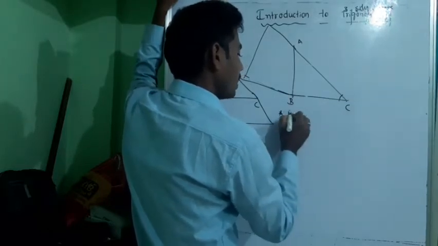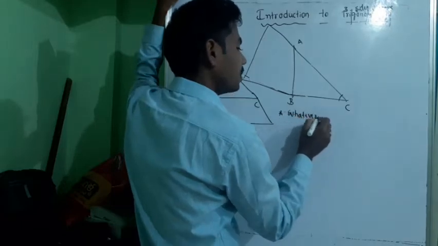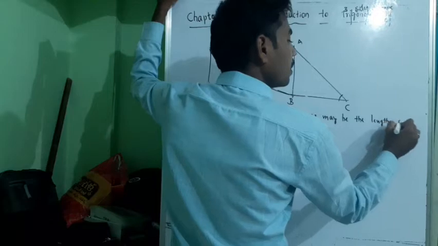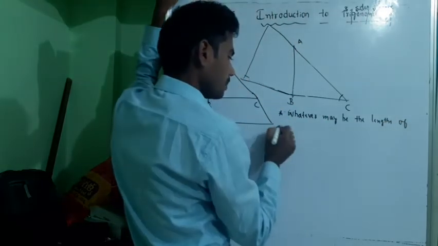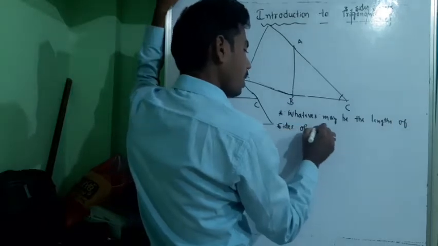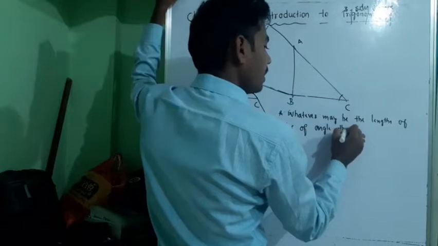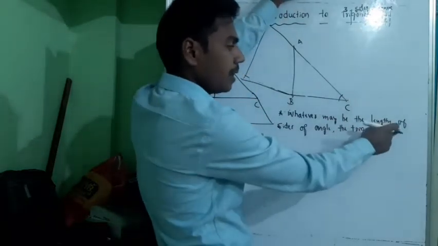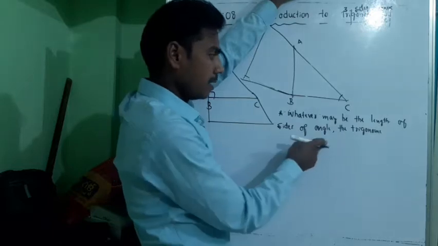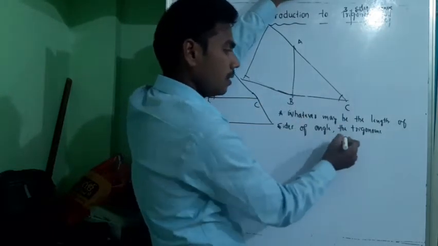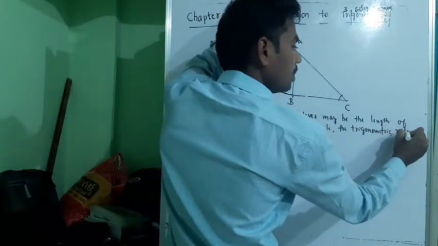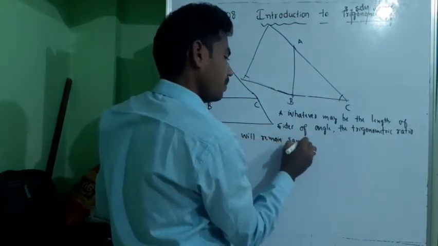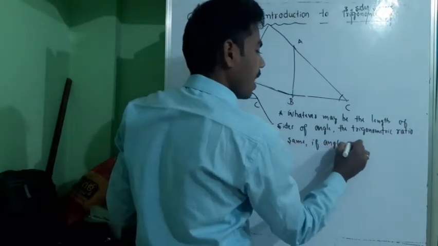So what you are going to write? Whatever may be the length of the sides of an angle, the trigonometric ratios will remain the same if the angle is the same.